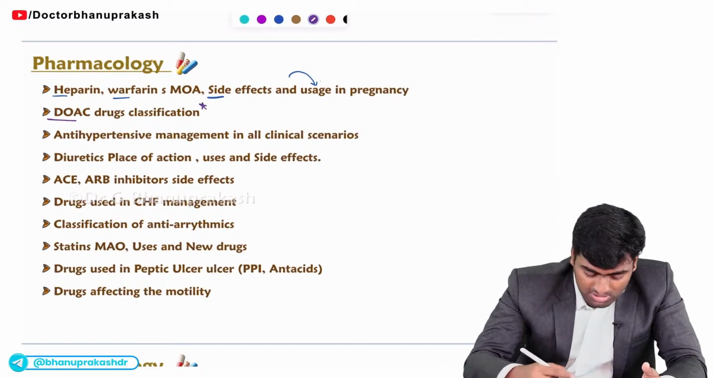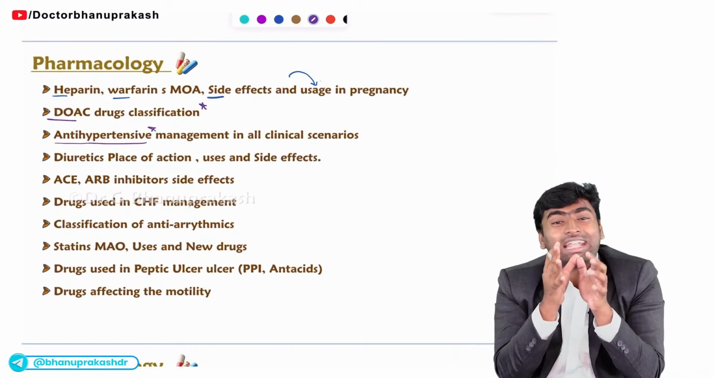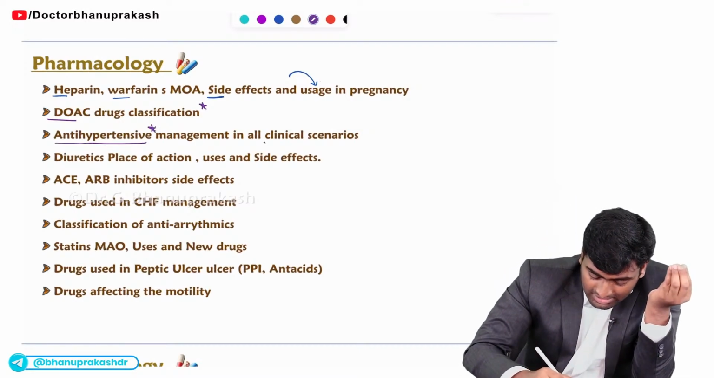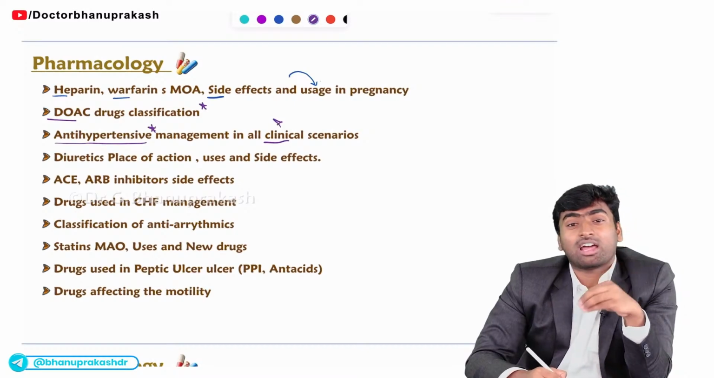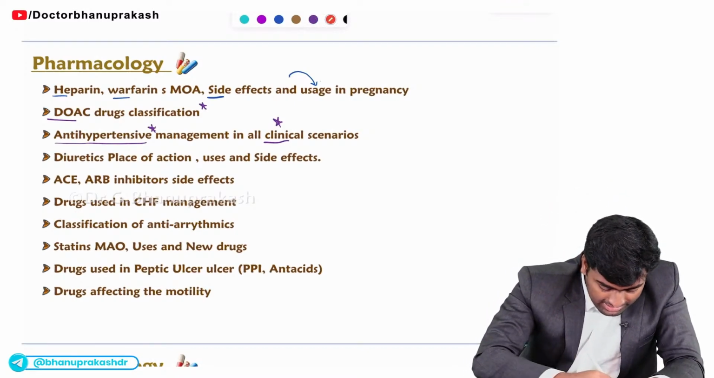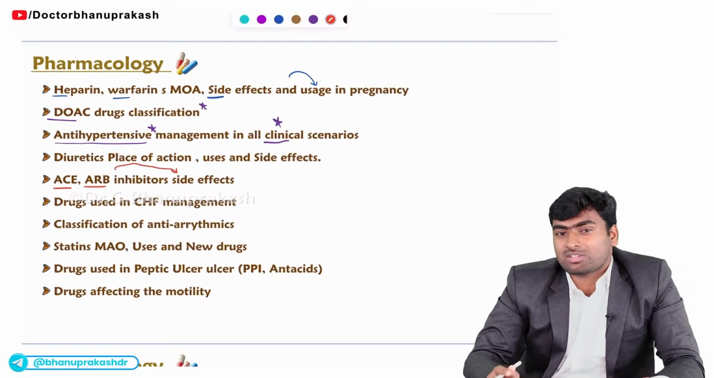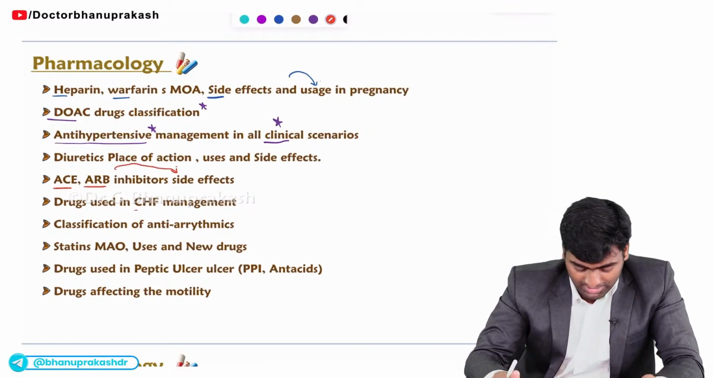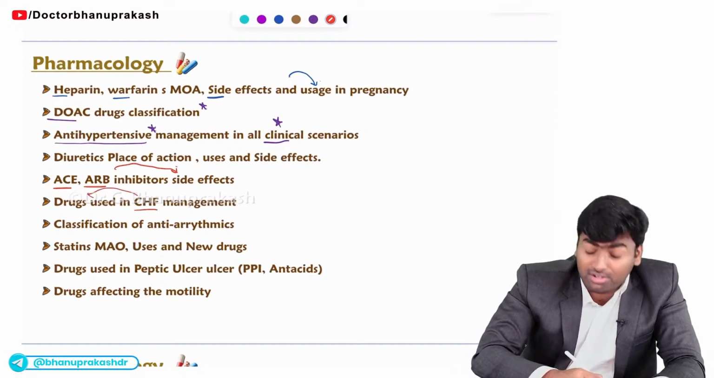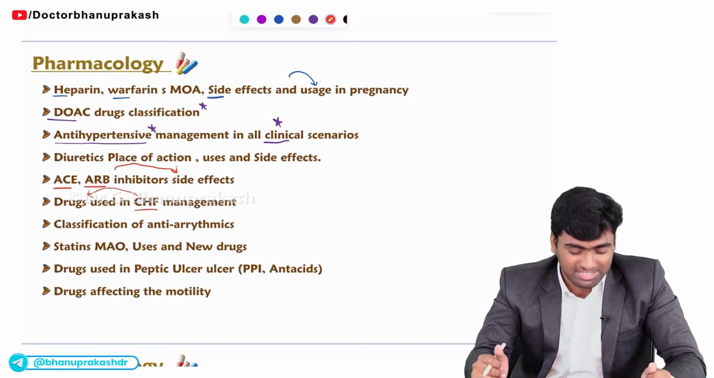Fine. And about antihypertensives, you need to study antihypertensive management in specific cases. Okay. In different clinical scenarios, how will you manage or provide the antihypertensive treatment? Fine. And for ACE inhibitors and ARBs, mostly they will ask about their side effects. And which of the following drugs are used in congestive heart failure? It is the most important topic from both the pharmacology and medicine perspectives as well.